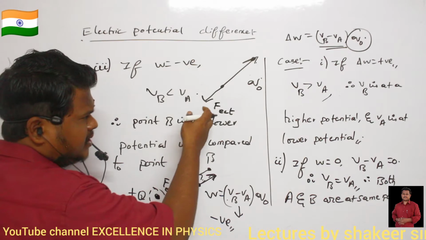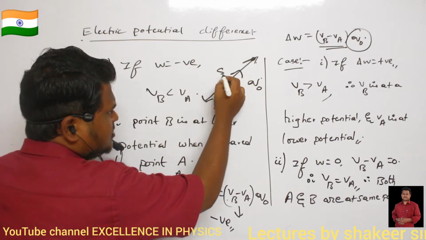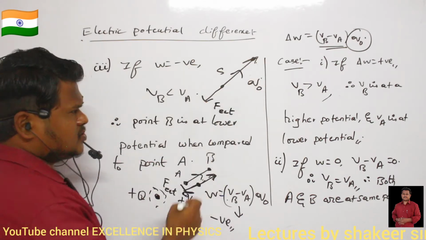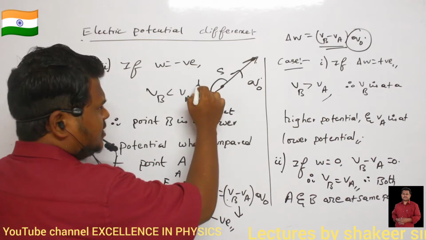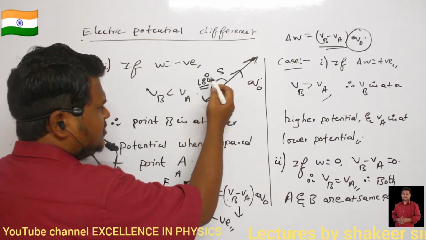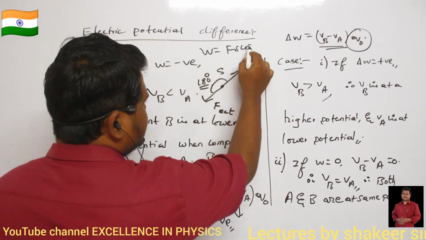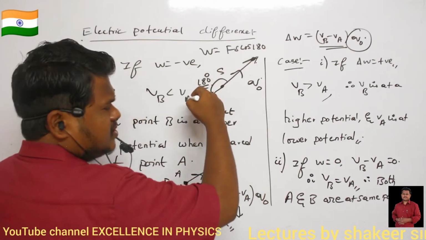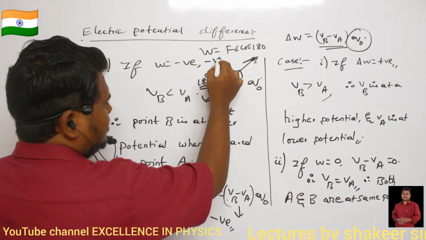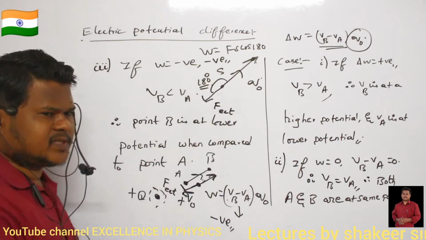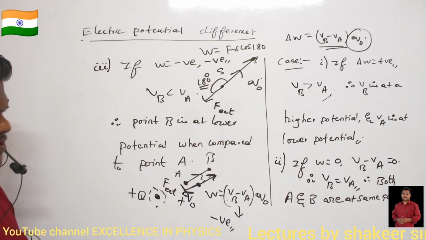So force is applied in the backwards direction, but displacement is in the forward direction. So what is the angle between them? Angle between them is 180 degrees. If angle between them is 180 degrees, then what is the equation for work done? F s cos 180, and cos 180 is minus 1. So therefore work done will be negative. So we can understand in this method also. Come on, make a note of this one.